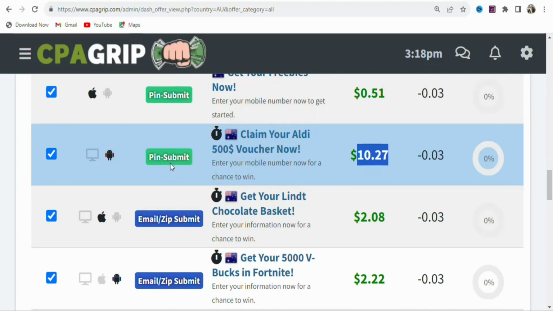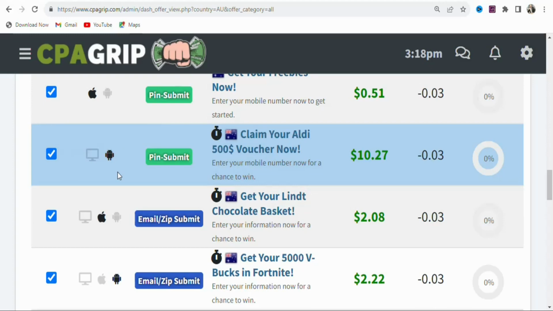The requirement is pin submit, so it means your potential visitors have to enter their mobile numbers for you to get paid. They don't need to buy anything. All that they need to do is enter their mobile numbers so that you can get paid. The offer is allowed on Android. It is allowed on desktop.